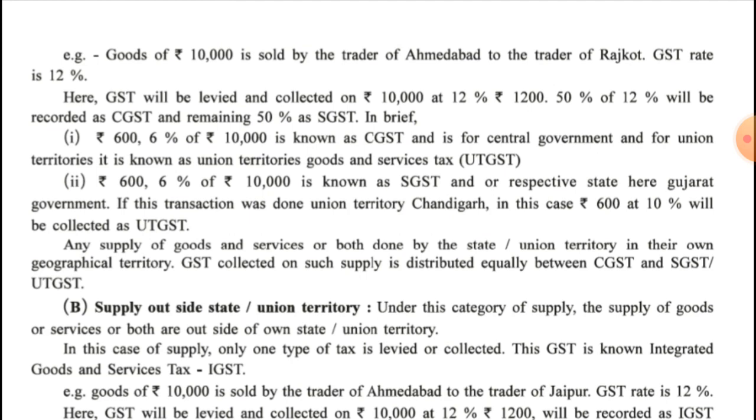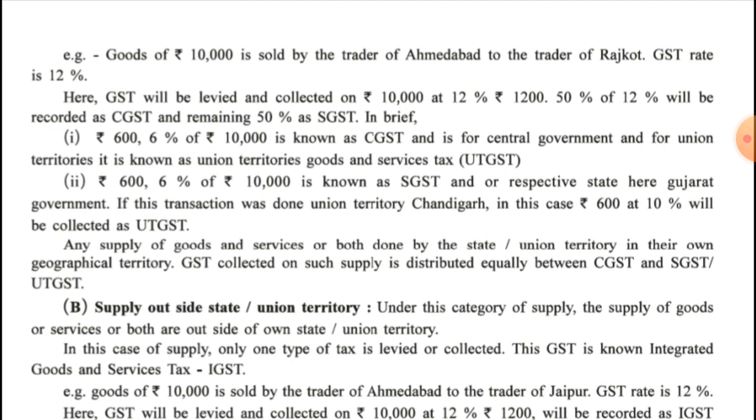So 50% will be recorded as CGST, which will go to the central government. The remaining 50% will go to SGST, that is, to the concerned state government, the Gujarat state government. Now rupees 600, 6% of 10,000, is known as CGST and belongs to the central government. For a Union Territory it is known as Union Territory Goods and Service Tax, that is UTGST.